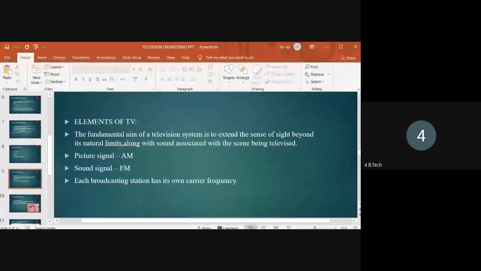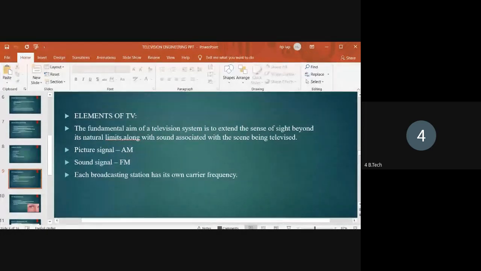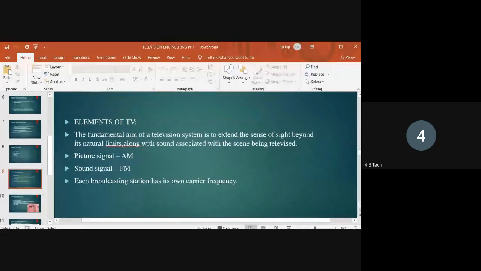Here we use the picture signal as an amplitude modulation technique and the sound signal as a frequency modulation technique. Frequency modulation has good sound quality while transmitting the signal over large areas. Each broadcasting station has its own carrier frequency with suitable frequency spacing for the amplitude modulation and also the frequency modulation.